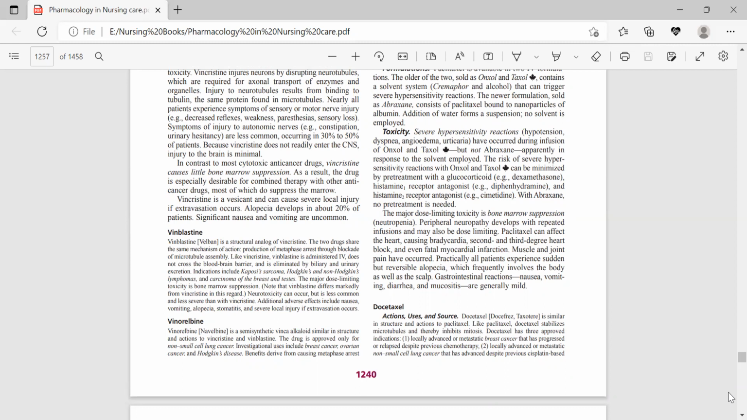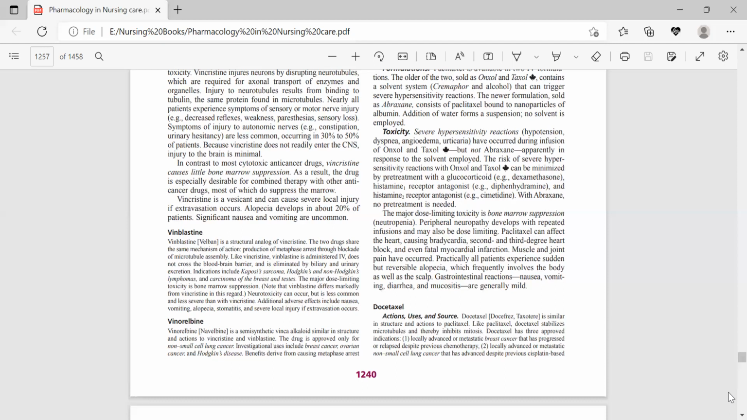The indications are also similar, and include Kaposi sarcoma, Hodgkin's and non-Hodgkin's lymphoma, and carcinoma of the breast and testis. But in vinblastine, the dose-limiting toxicity is different from vincristine, and it is highly associated with bone marrow suppression. Neurotoxicity can also occur, but it is less common. Additional adverse effects include nausea, vomiting, alopecia, stomatitis, and severe local injury if extravasation occurs.